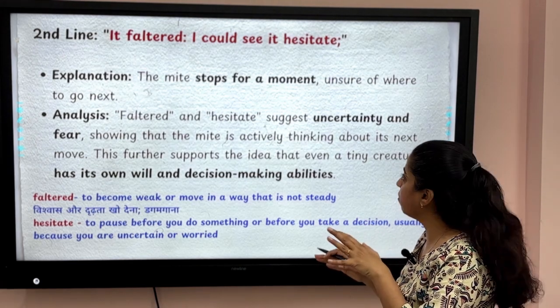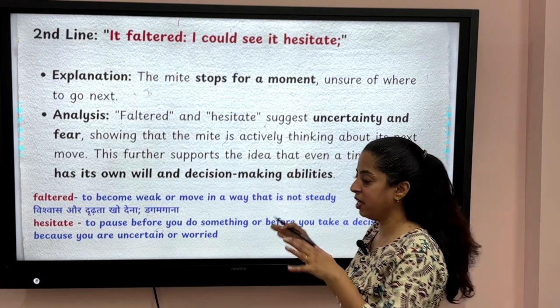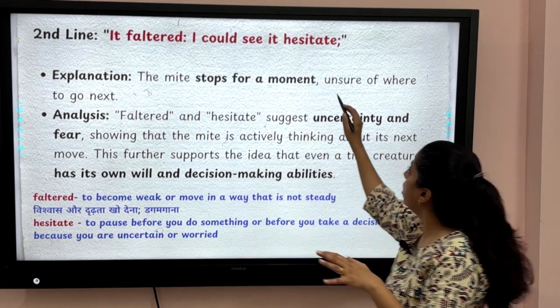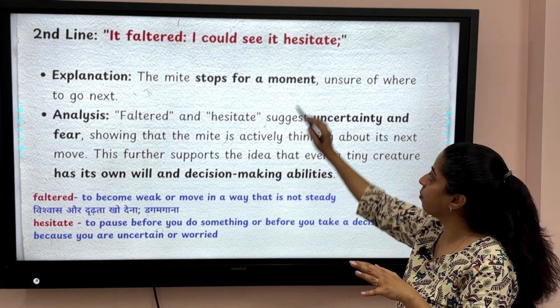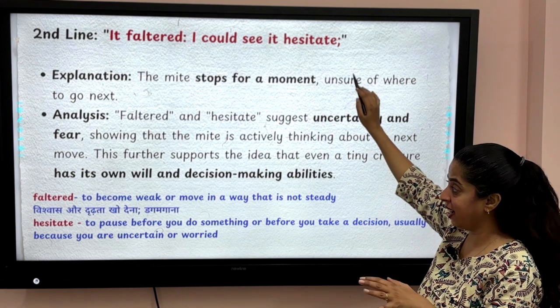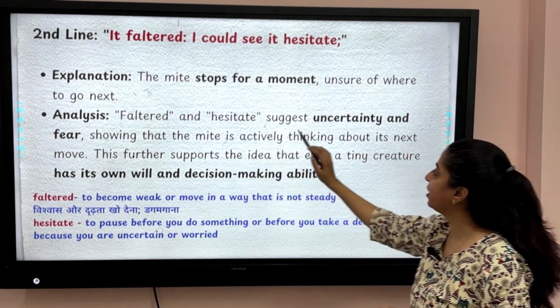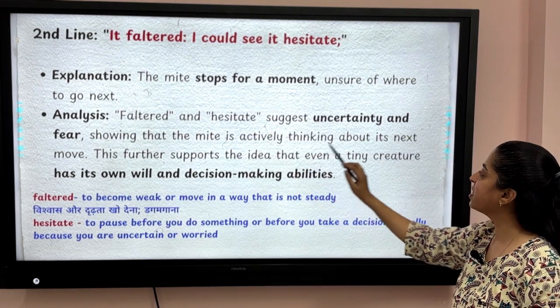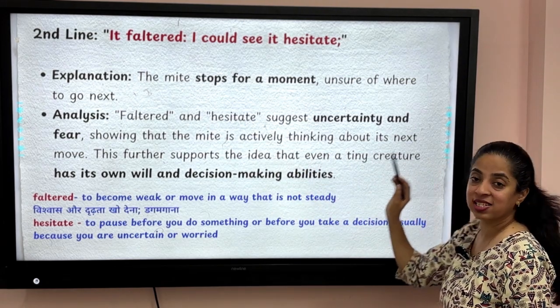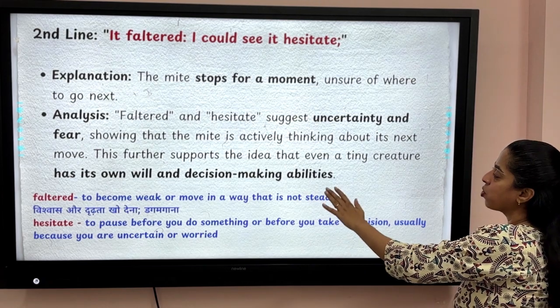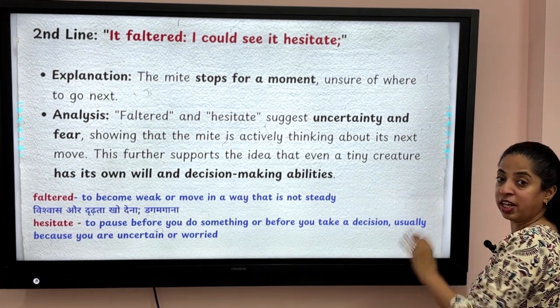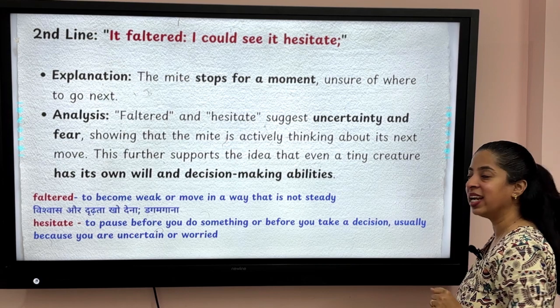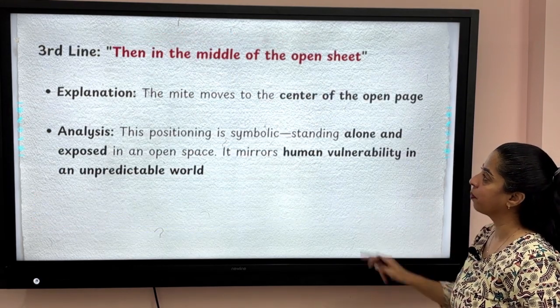So he is not steady and he stops, okay, unsure of where to go next because he could see it hesitate. So faltered and hesitate suggest uncertainty and fear, showing that the mite is actively thinking about its next move. This further supports the idea that even a tiny creature has its own will and decision-making abilities.